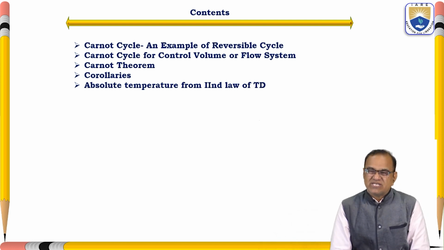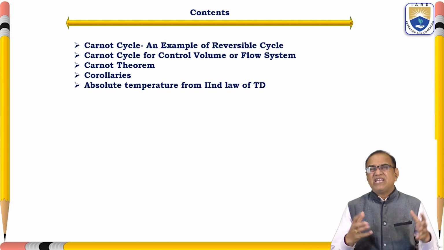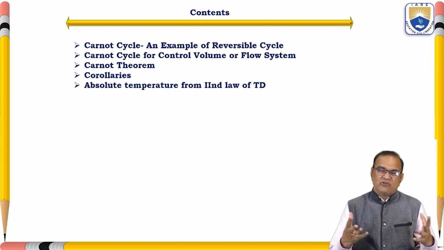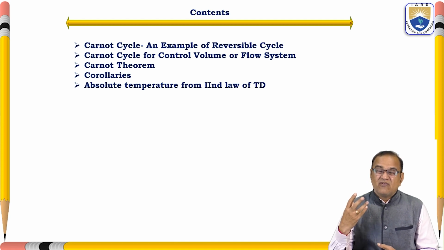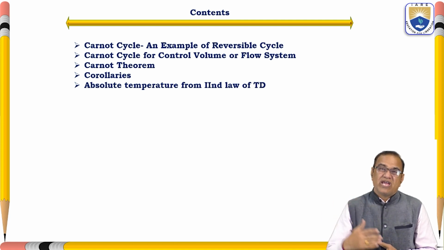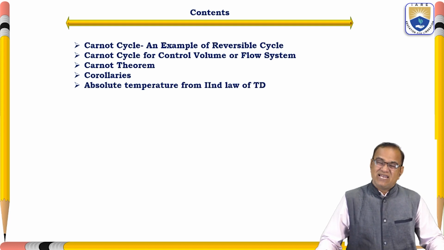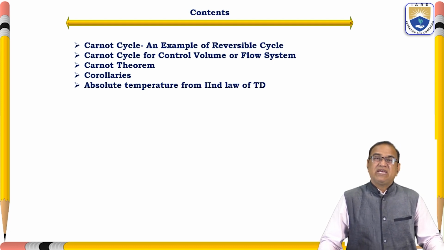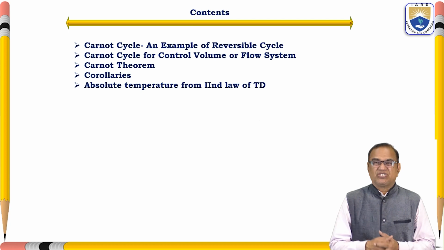This is a very wonderful and interesting topic, because the second law of thermodynamics gives the direction of energy flow, and the efficiency of any cycle cannot exceed eta equal to 1 minus QL by QH for a given temperature zone.